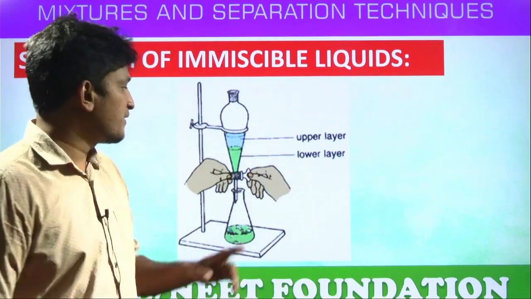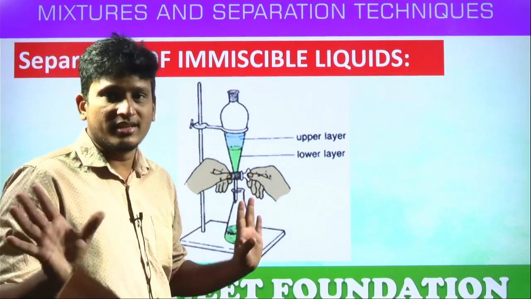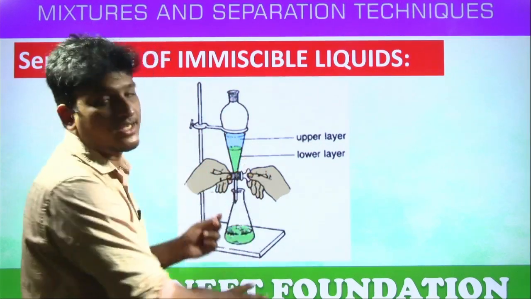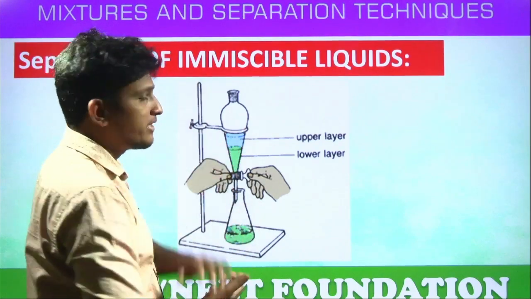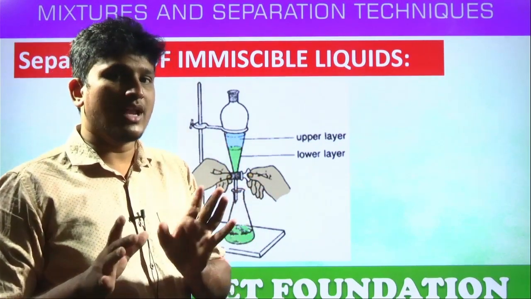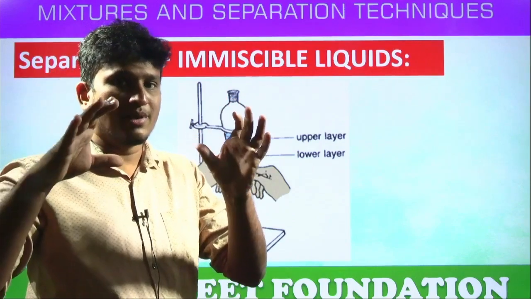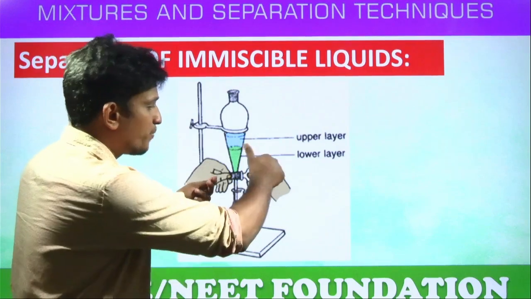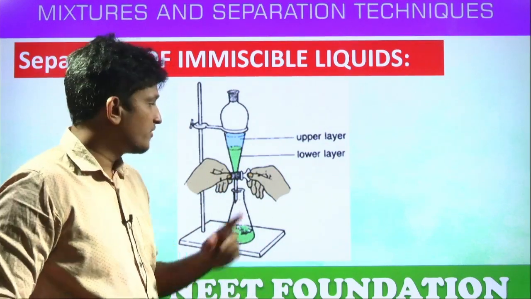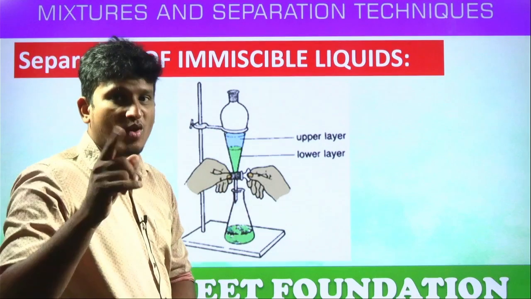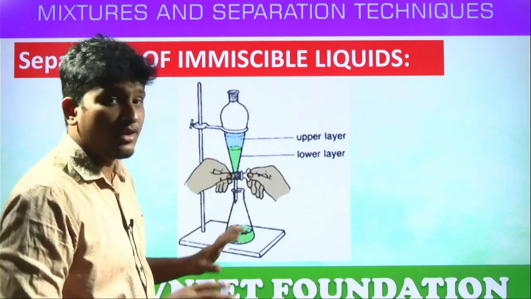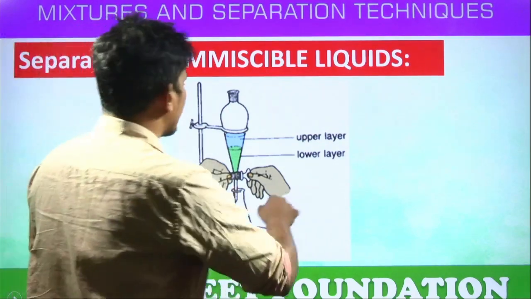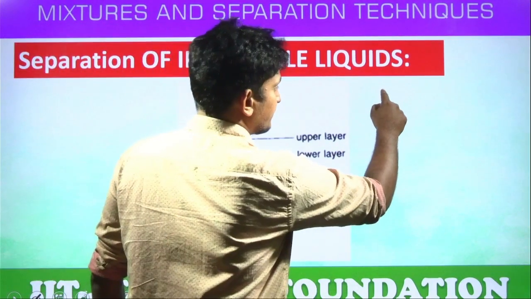A separating funnel. It's a funnel, nothing is heated or added here. It is this shape of funnel, and it contains one opening, students. If we place the mixture in it and keep it for some time, what will happen? Oil settles at the upper layer, water settles at the bottom layer. Now take one more flask and open the tap. What will happen? First, which liquid comes down? Water comes down. Sir, but it is a mixture, no? Right, we are not collecting the whole sample. We have to collect till here. In this picture it's not so clear. I'll show you here.